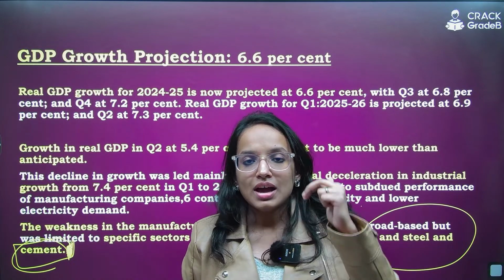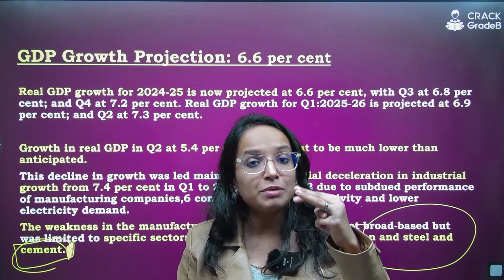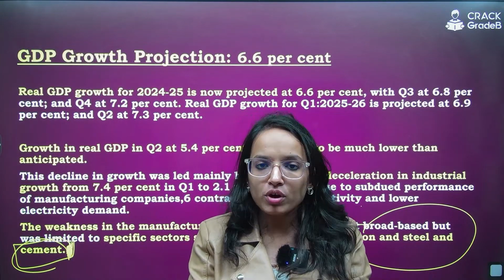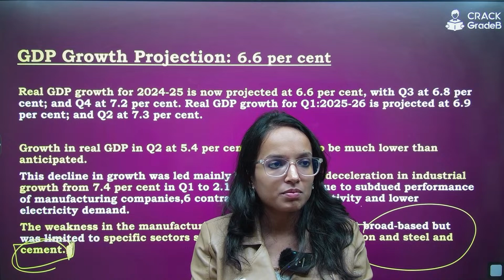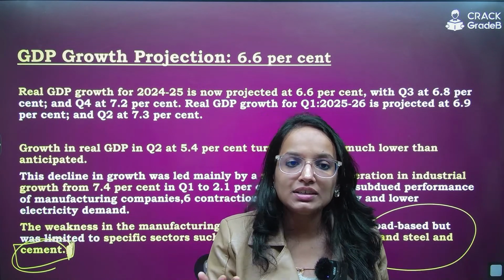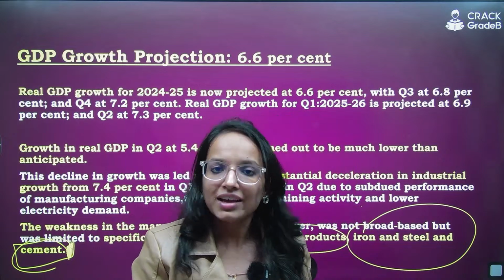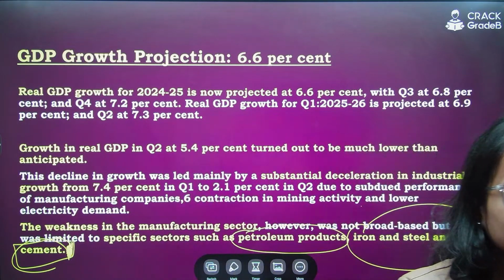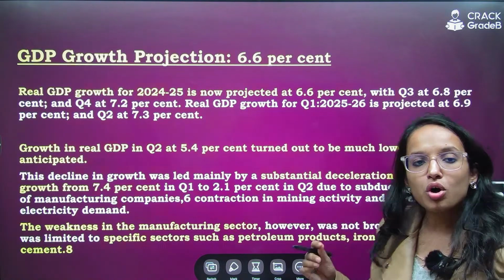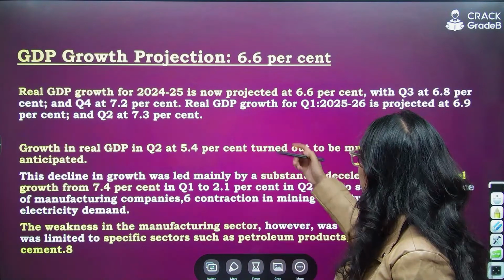Because iron and steel, cement and petroleum, these are the big shot industries. They create the backbone for economic development. Agree or not, right? If they decline, the entire production or real GDP growth has to decline anyway. So this was the assessment of growth performance and the growth projection of 6.6.